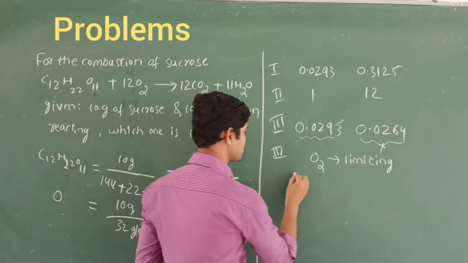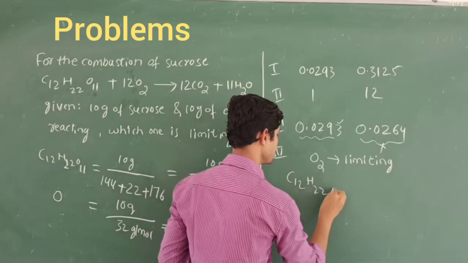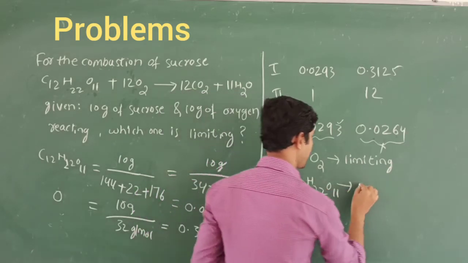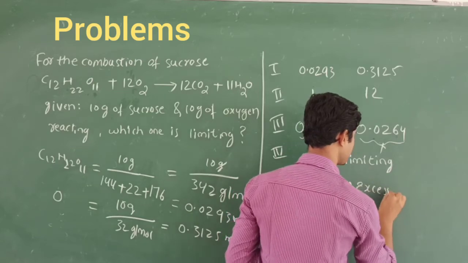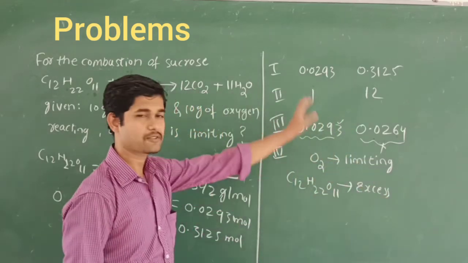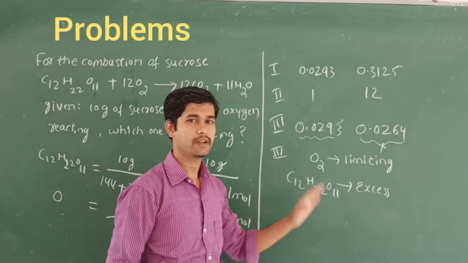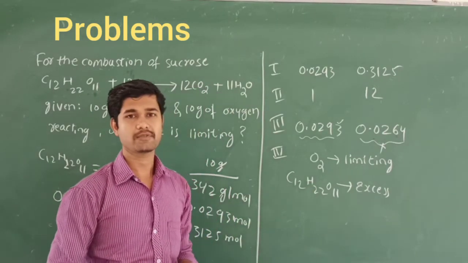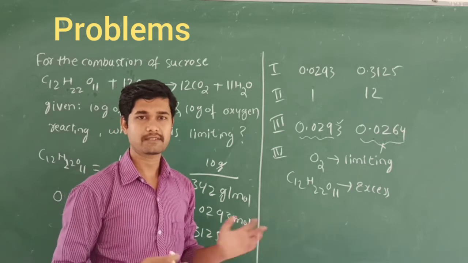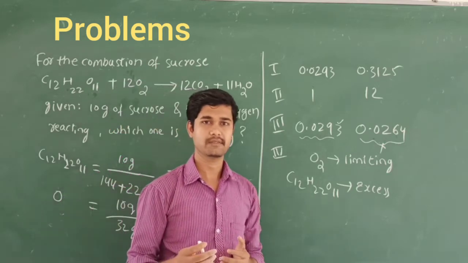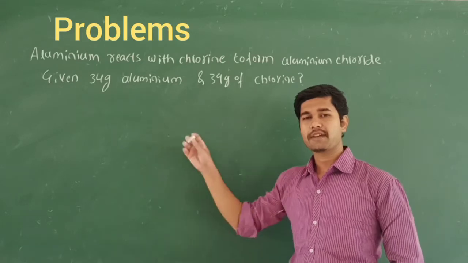And what about sucrose? Sucrose is the excess reagent. So based on these 5 rules, we can find it out very easily. It takes around 2 minutes only, to find which one is the limiting reagent and which one is the excess reagent. Let us discuss the last example.